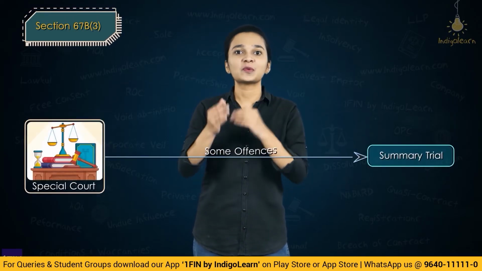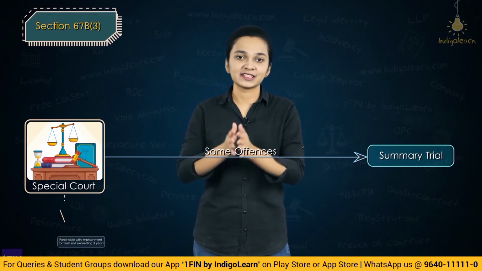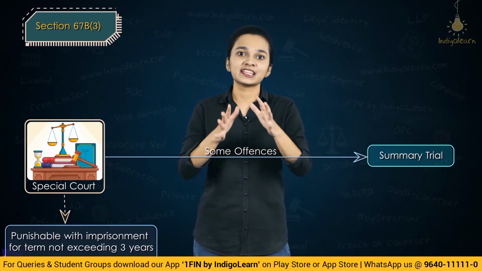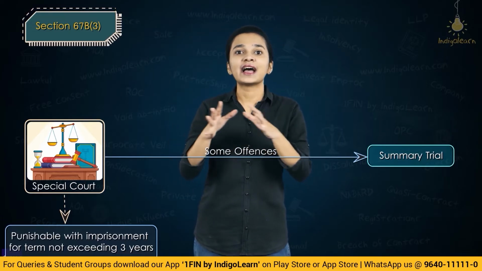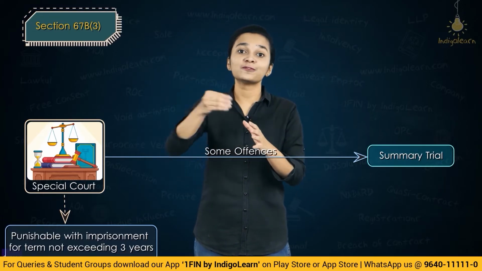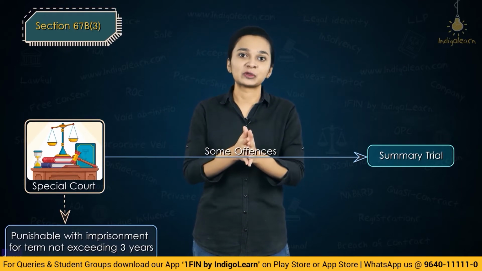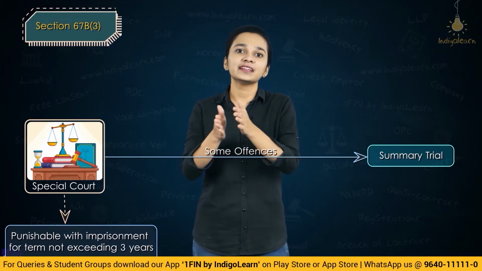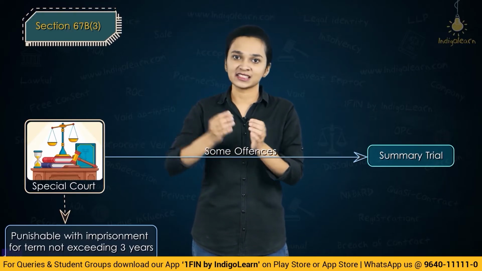Subsection 3 basically states that in certain situations, the special court, if they think fit, can examine the trial in a summary way. Now what is a summary trial? Summary trials are basically done for some minor offences, wherein the offence is not very major, it is minor in nature, and the trial is done in brief. Basically the main focus here in case of summary trial is recording evidences and recording statements of witnesses and other things. So it is a speedier way of finishing a trial where the offence is minor in nature.